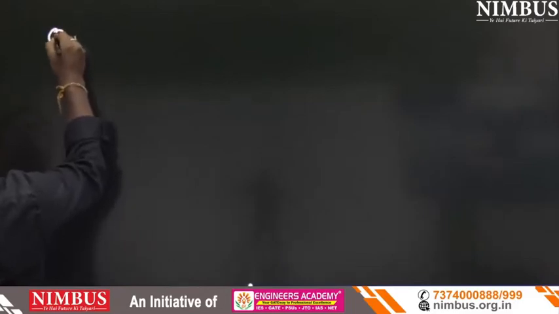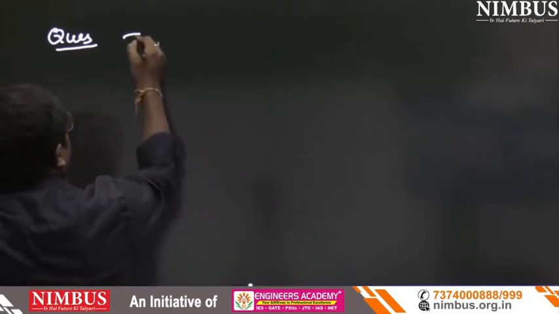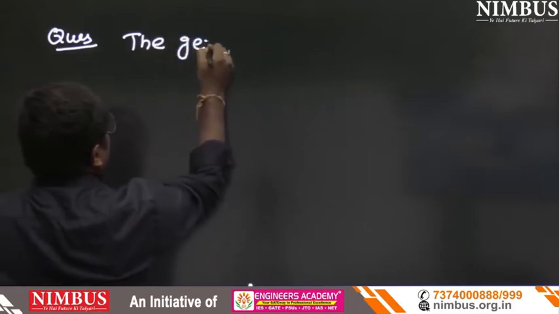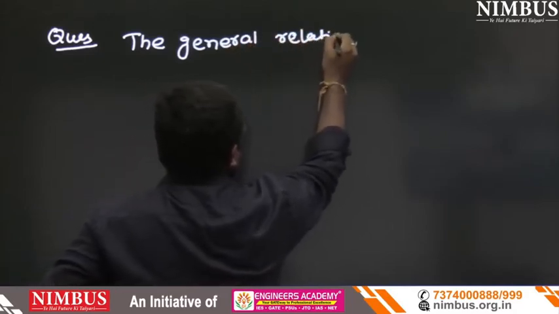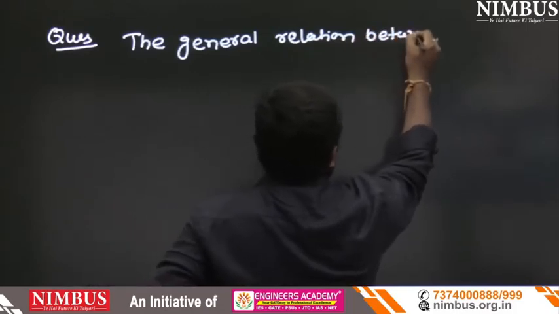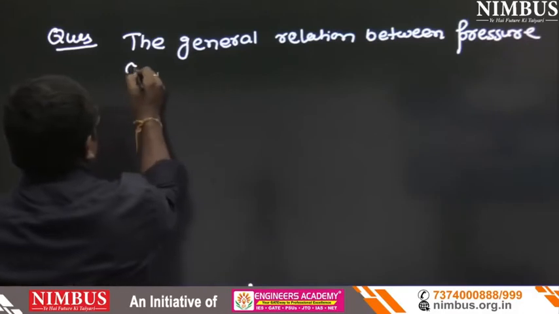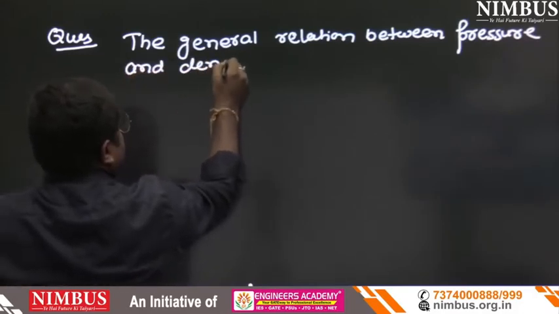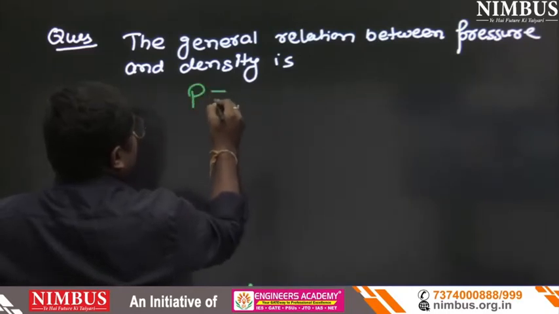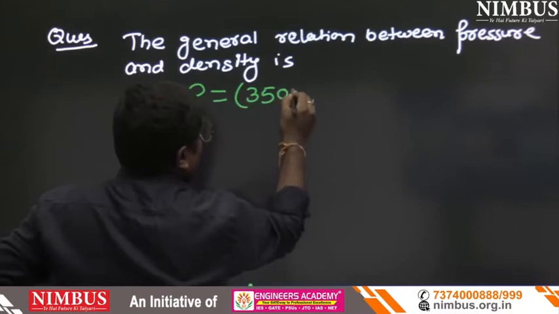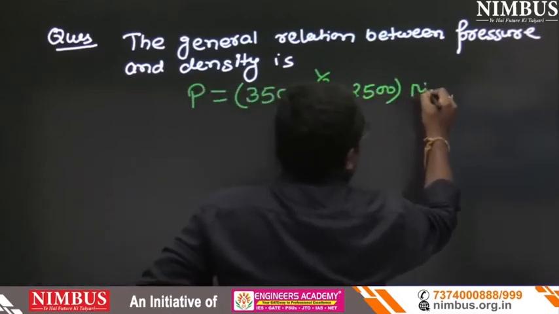The question is: the general relation between pressure and density is given by the equation P equals 3500 rho to the power half plus 2500 Newton per meter square.